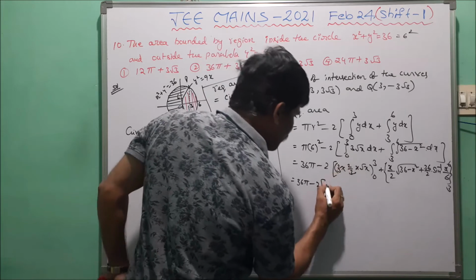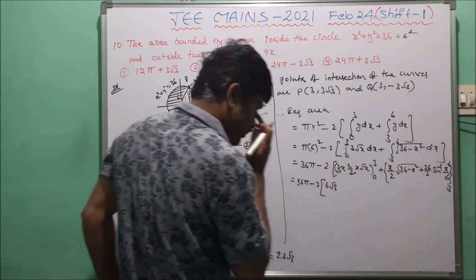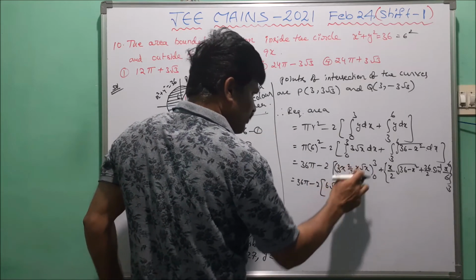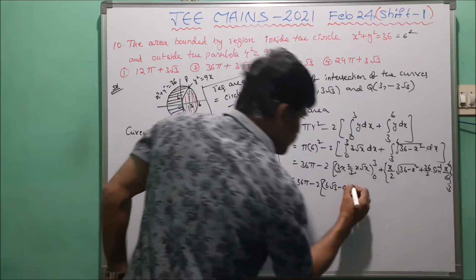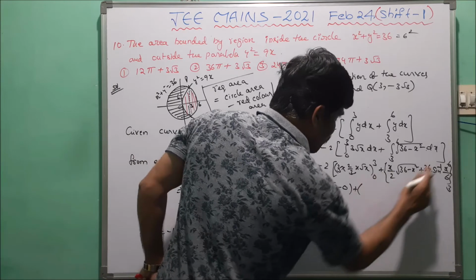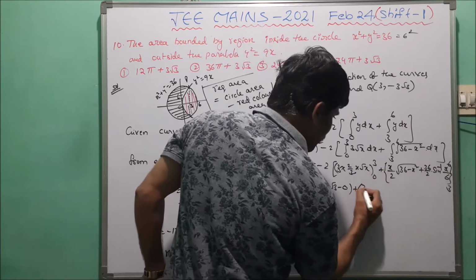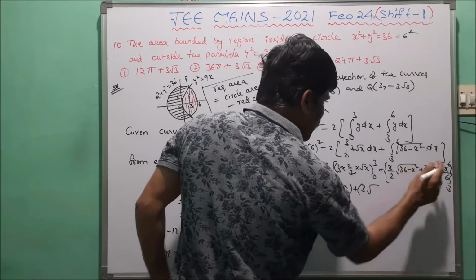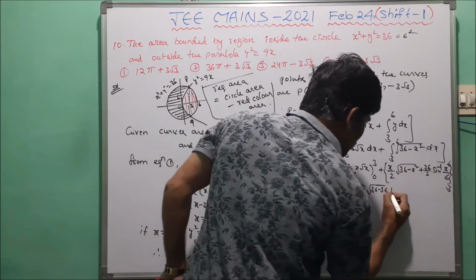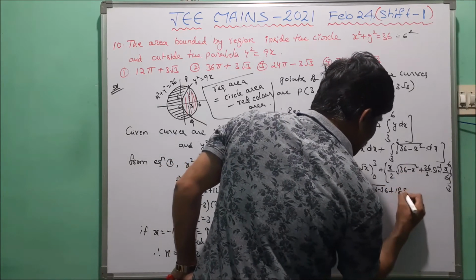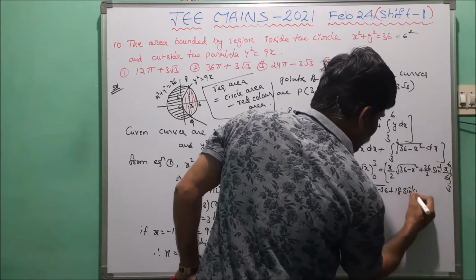2 into 3 is 6, so 6 root 3 minus 0. So this is the first one. Now we take the upper limit 6. 6 by 2 means 3 into 36 minus 6, 36 minus 36 plus here this is 18 into sine inverse 6 by 6, which is 1.